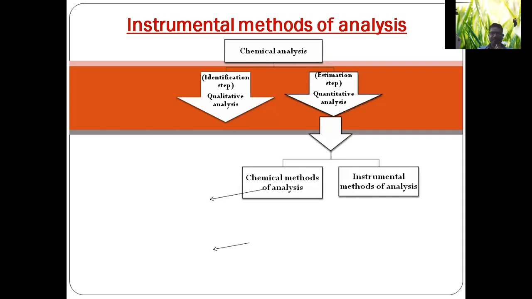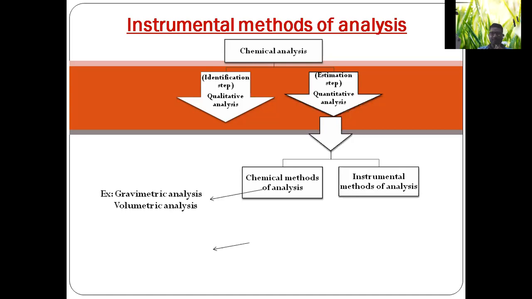Quantitative analysis can be classified into two types: chemical methods of analysis and instrumental methods of analysis. Chemical methods of analysis are classical methods. Under this, gravimetric analysis is the analysis of constituents by weight present in a sample, and volumetric analysis is the analysis of constituents present in a solution by titration. These two examples come under chemical methods of analysis.